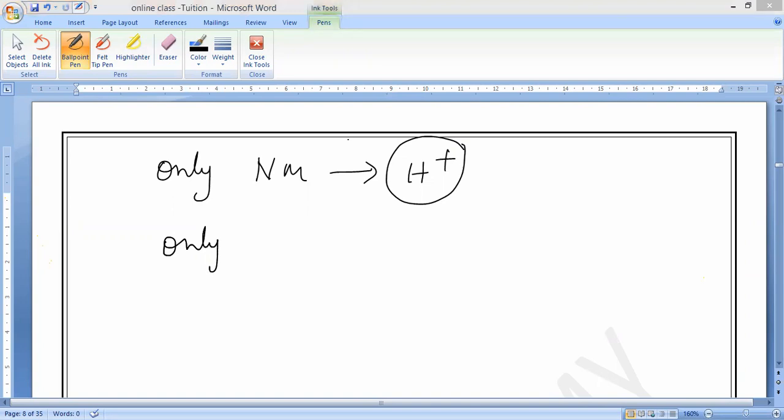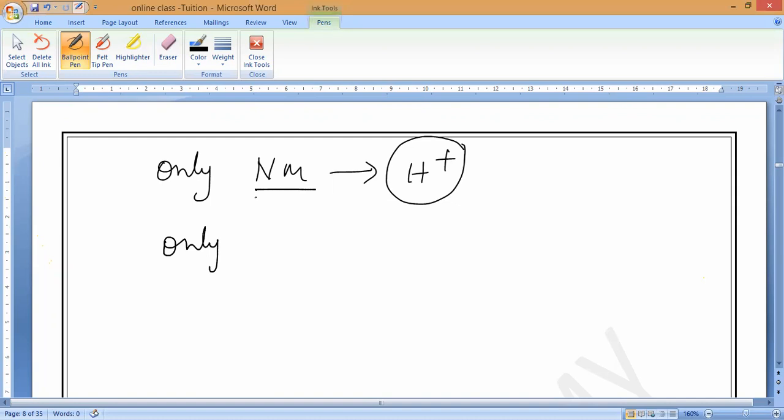So many times I said, you check your class one. The only polyatomic ion which is having positive charge is ammonium. So please note it down. Only ammonium, which is combining by both non-metals only. Ammonium ion, the formula is NH4 plus.